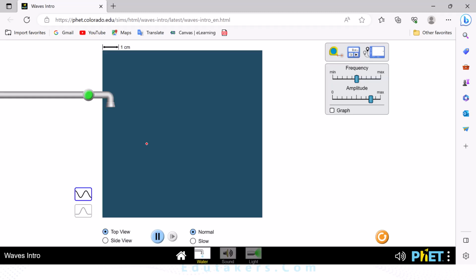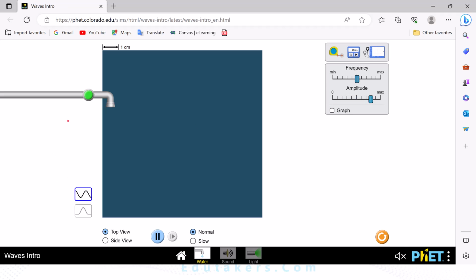Here the water waves are produced. At the bottom you can see there are two views, top view and the side view. You can see both of these, as well as here is the frequency at the top. The frequency you can change here by sliding it towards left or right, as well as you can also change here the amplitude by sliding it towards left or right.